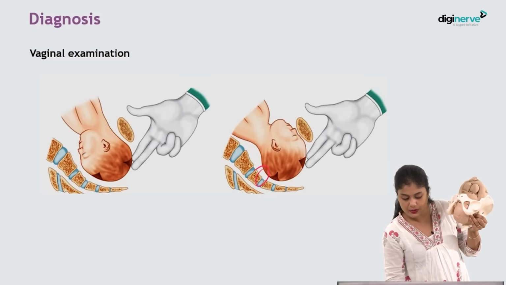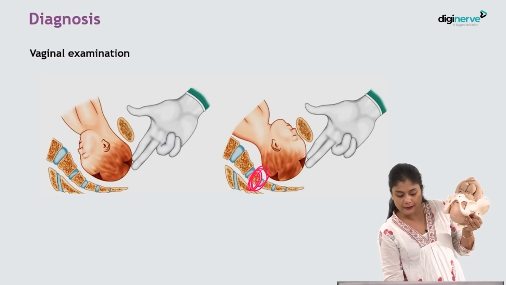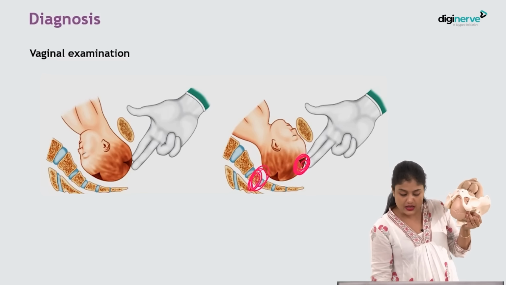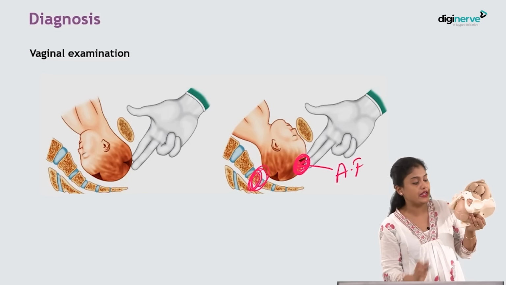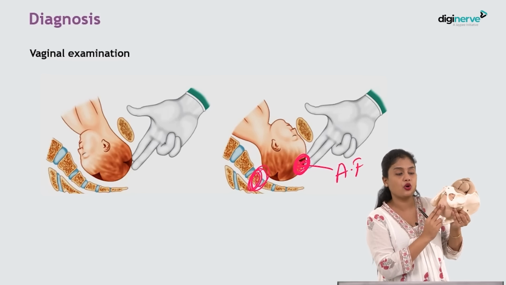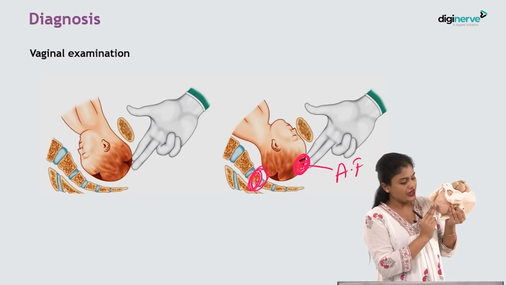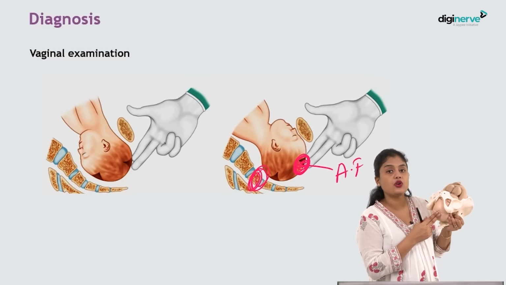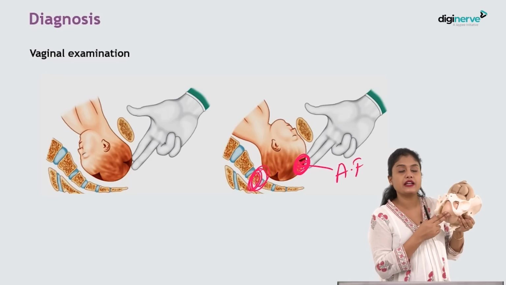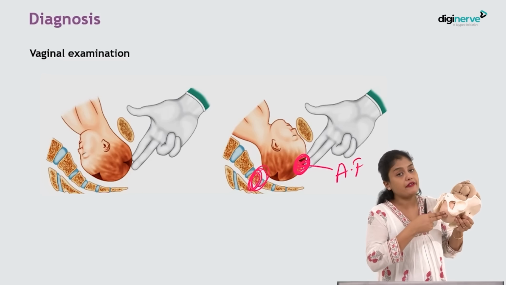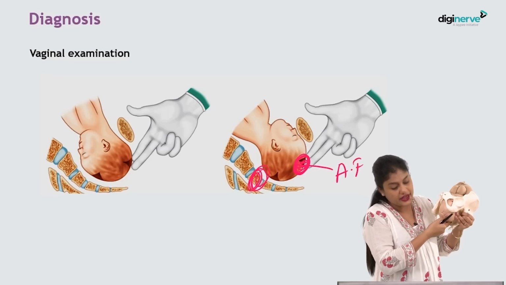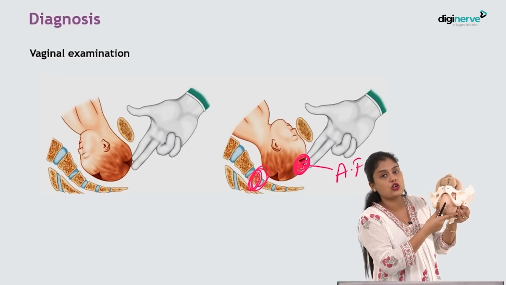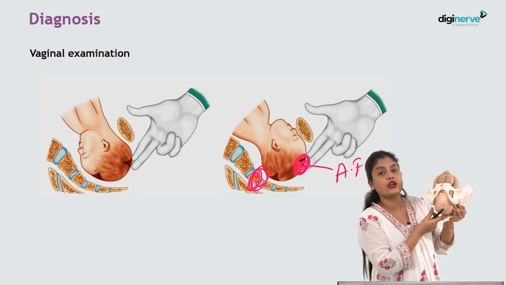You can see here, this is occipito-posterior, isn't it? So, what fontanelle is being felt? It is the anterior fontanelle that is felt, very easily. You can even feel the face, brow or the forehead, sinciput of the fetus, because it is a deflexed head. In such a case, when you feel the anterior fontanelle very easily, then you will suspect a case of occipito-posterior position. And when you want to feel the posterior fontanelle, you have to go deep down. Then only you will feel the posterior fontanelle and you can feel the occiput, deep in the sacral fossa.